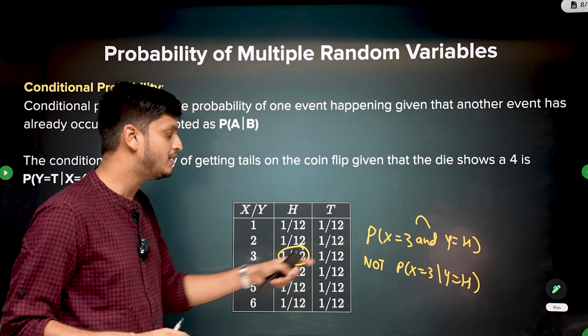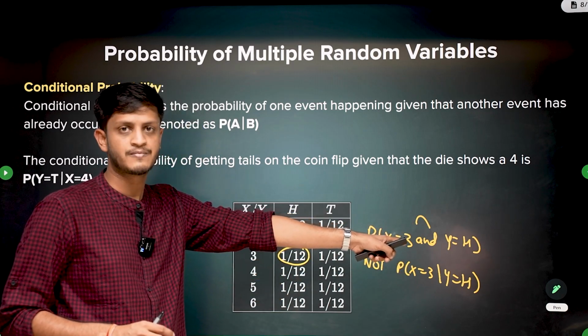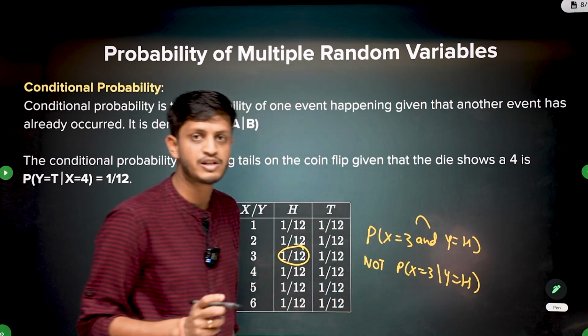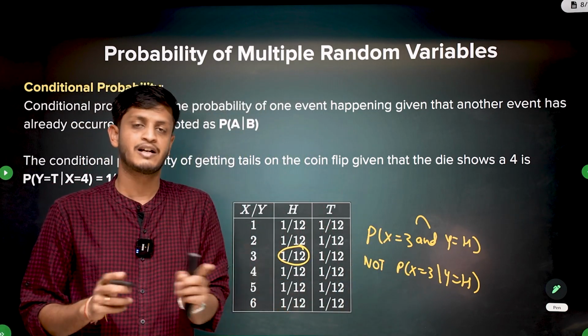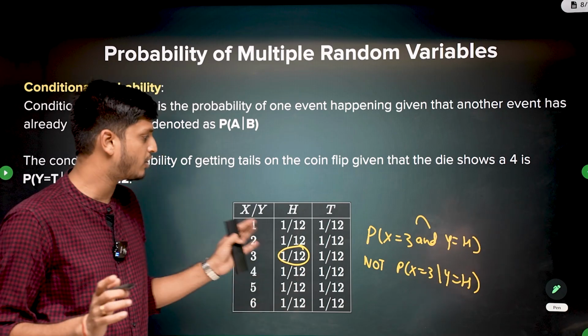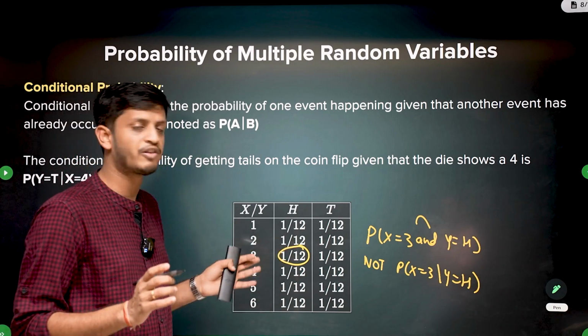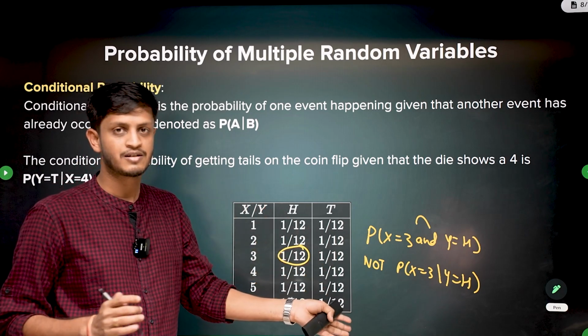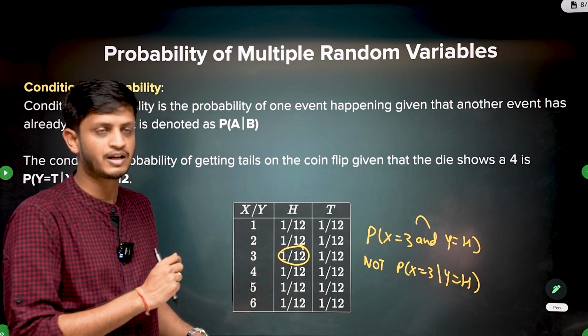In this example, this value will also be equal to this value. In this example only, this value is equal to this value because x and y are independent events. They are independent random variables. It doesn't matter what happens to y, the probability of x remains the same. But in most examples, this will not be the case. Then you will have to calculate the conditional probability, right?